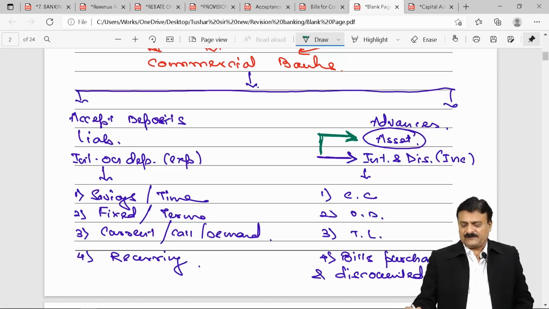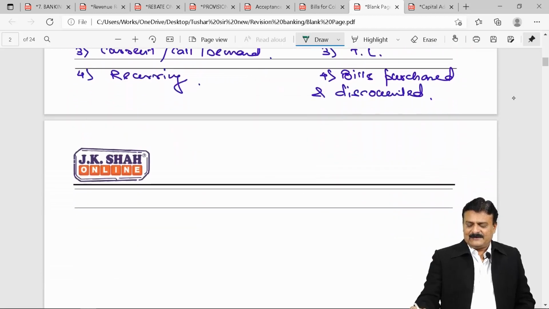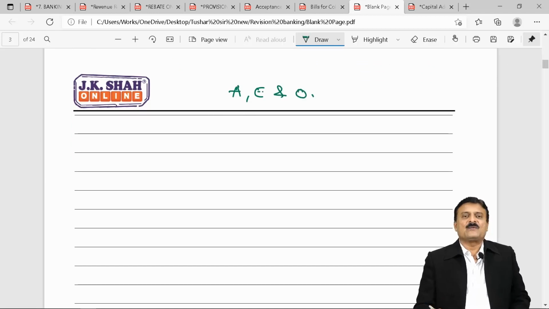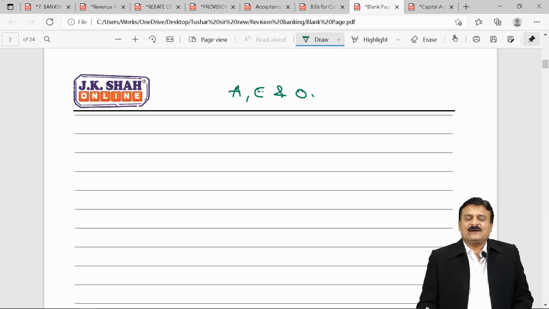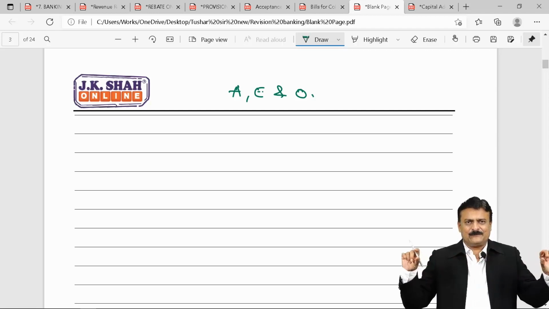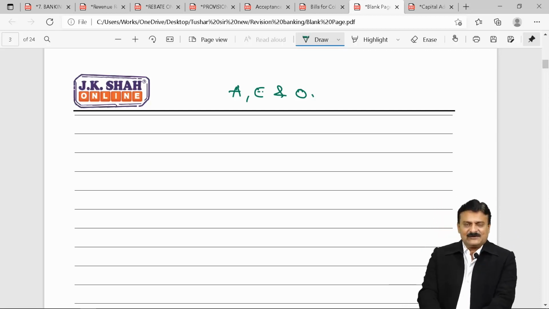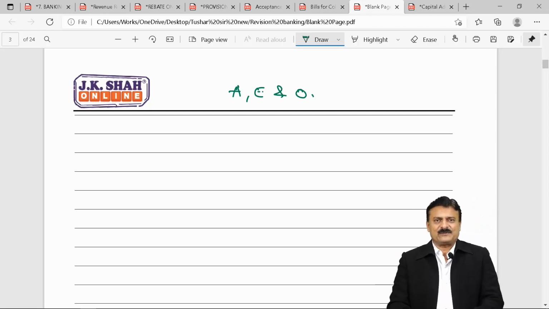Acceptance, endorsement, and other obligations, shortly called A, E, and O. Acceptance, endorsement, and other obligations. Now, when it's A, E, and O, students, you all know it's a contingent liability, and a contingent liability is always a footnote to the balance sheet. What do you mean by footnote to the balance sheet? A contingent liability cannot appear in the books of accounts, students.